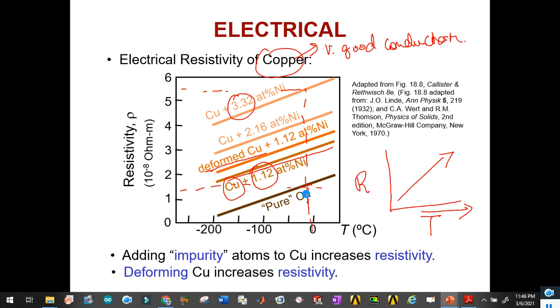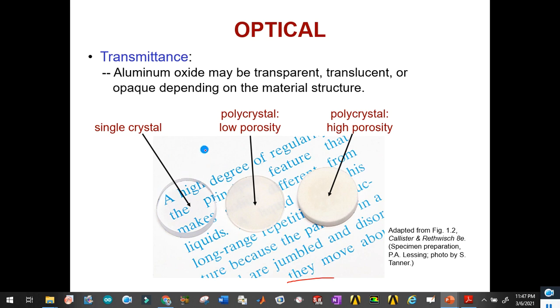But if different impurities like nickel are used with different concentrations, then resistivity may change with the change in temperature. So that's why we can say adding impurity atoms to copper increases resistivity. Deforming copper also increases resistivity.